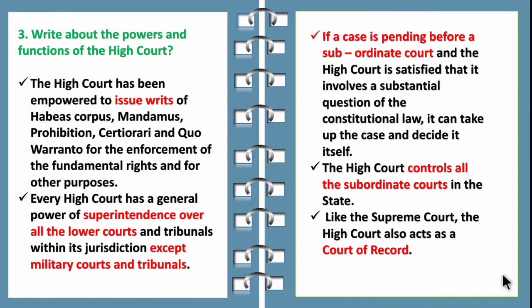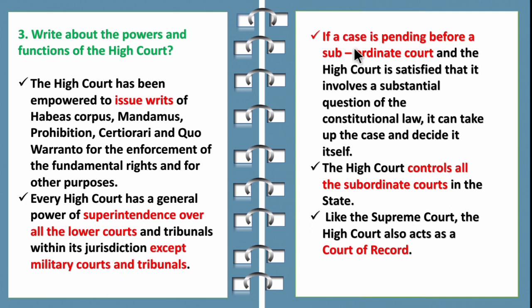So now let's move on to the third question. Write about the powers and functions of the High Court. So first one is, it is empowered to issue writs. So writs like habeas corpus, mandamus, prohibition, certiorari, quo warranto. Then it is the superintendence over all lower courts. So it can control the lower courts except the military court.